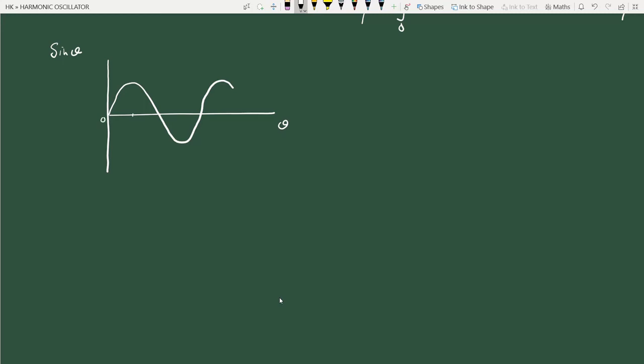This corresponds to pi by 2, pi, 3 pi by 2, and this is 2 pi. So we have one cycle here. Let me consider only one cycle.